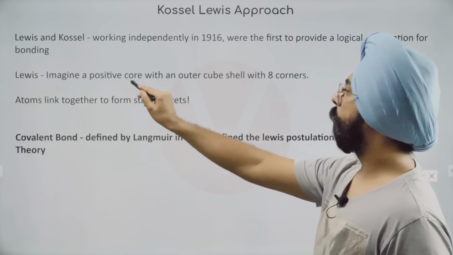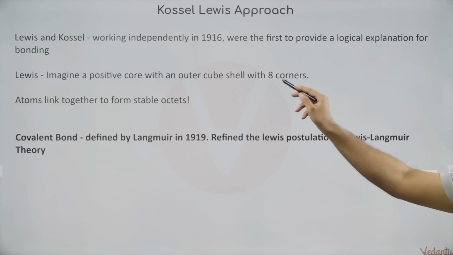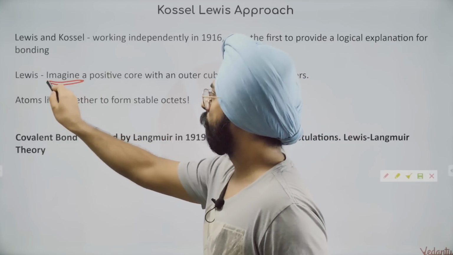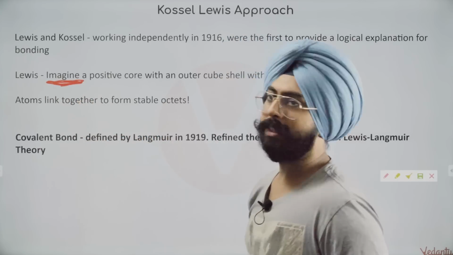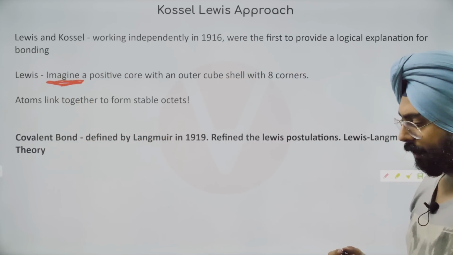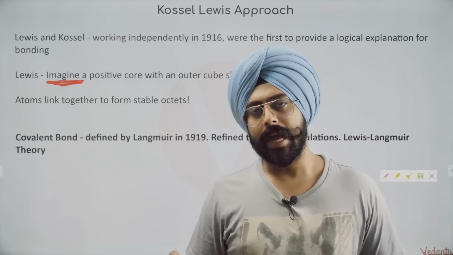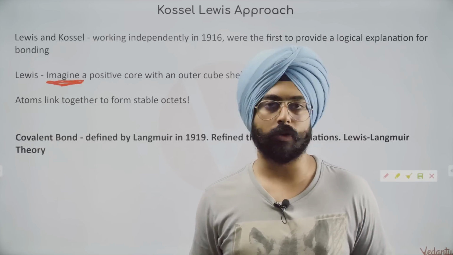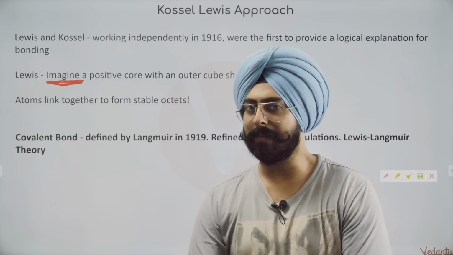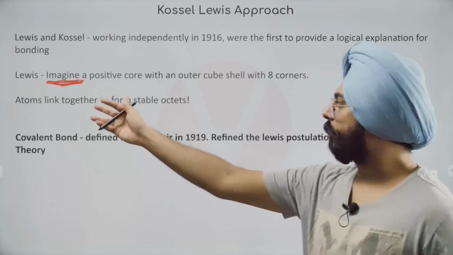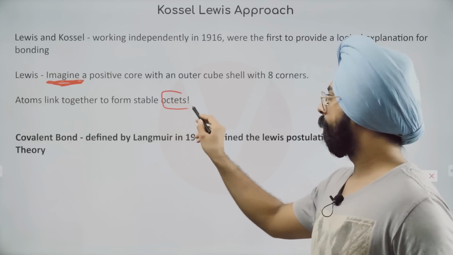Lewis said, imagine a positive core with an outer cube shell with 8 corners. This is just an imagination, by the way. This is what Lewis said, that you can imagine the valence shell of the atom is like a cube, and the atom wants to fill all the corners of the cube with electrons. Just an imagination, of course, it doesn't really exist like that. So atoms link together to form stable octets.